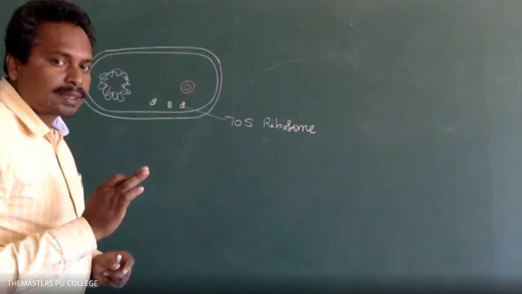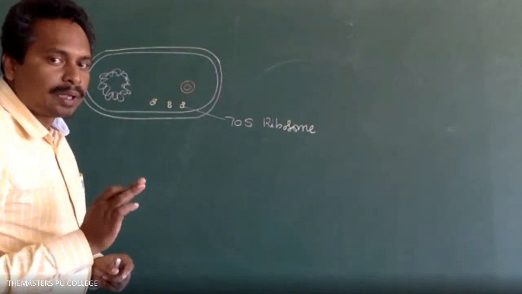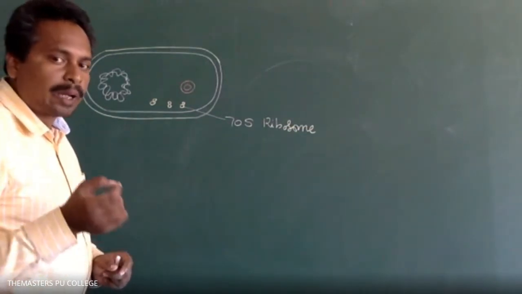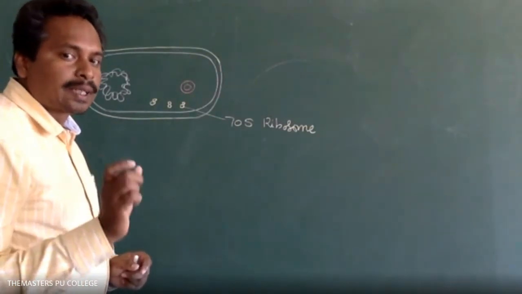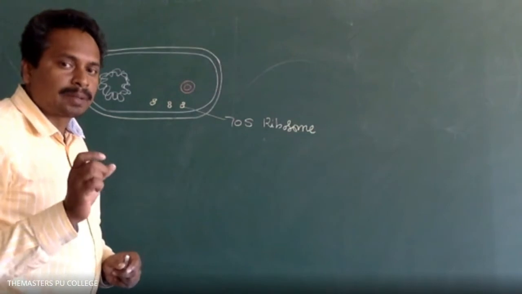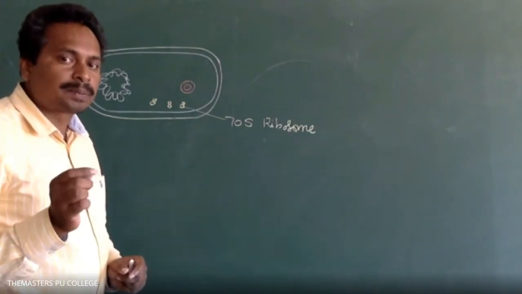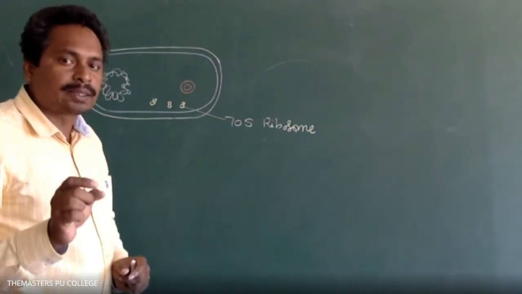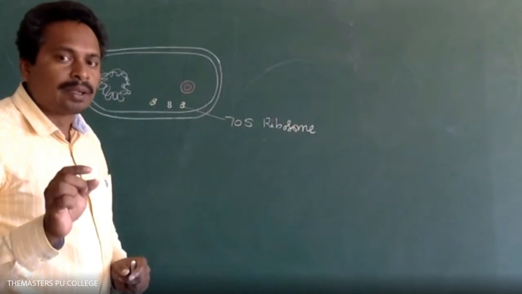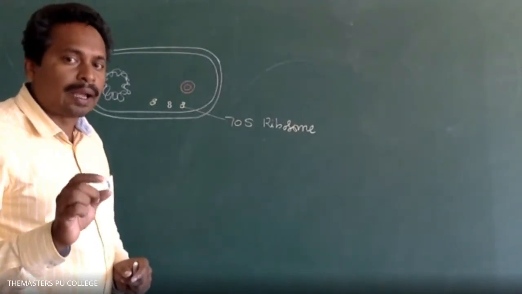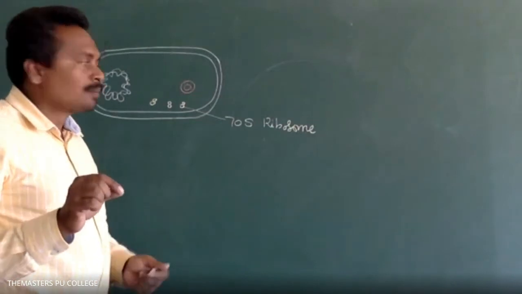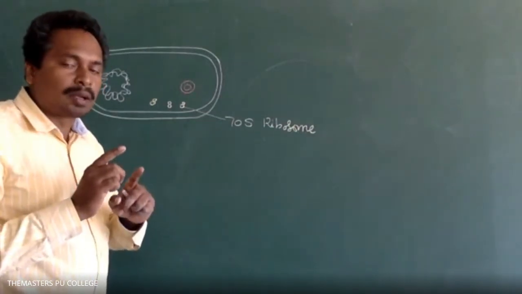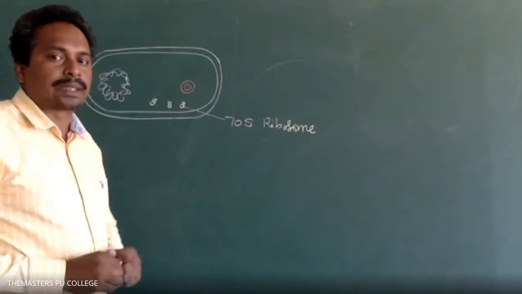Membrane-containing cell organelles are not there in prokaryotic organisms; they are present in eukaryotic cells. You already know the types of cells based on the presence or absence of a well-defined nucleus: prokaryotic and eukaryotic cells. In prokaryotic cells, membrane-containing cell organelles are absent.